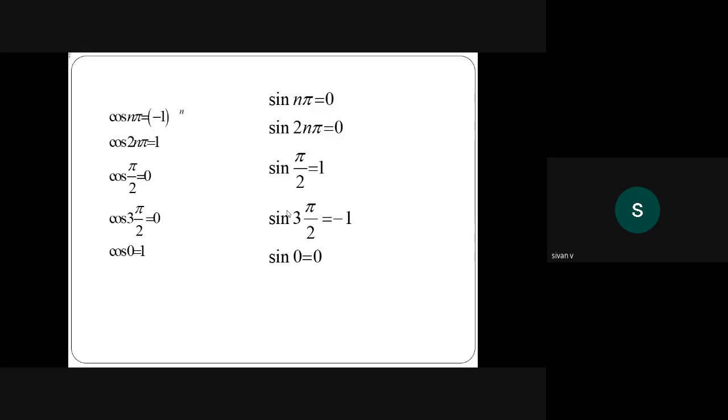You have to read out 5 times. Then only it will come to your mind. And we'll start the problem by tomorrow.